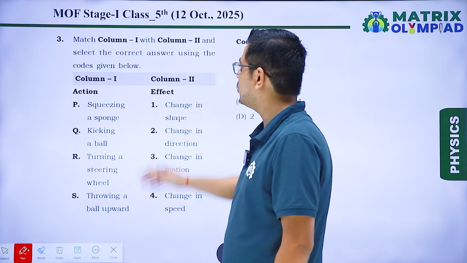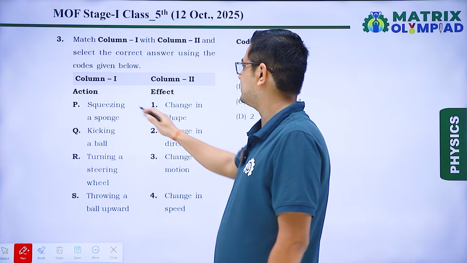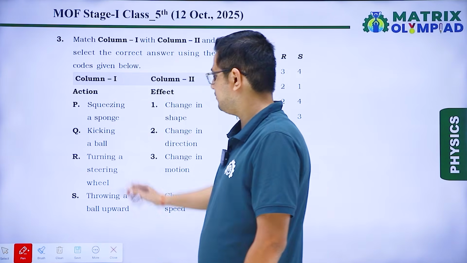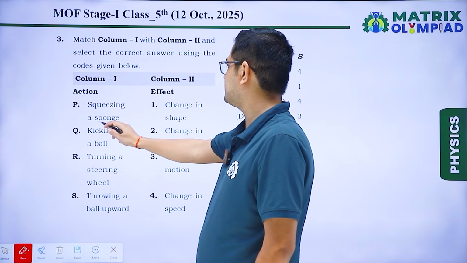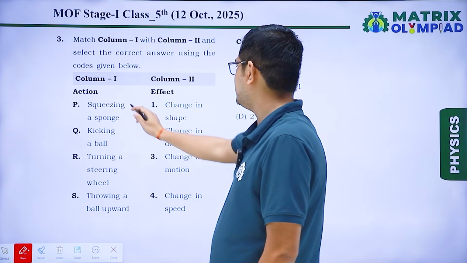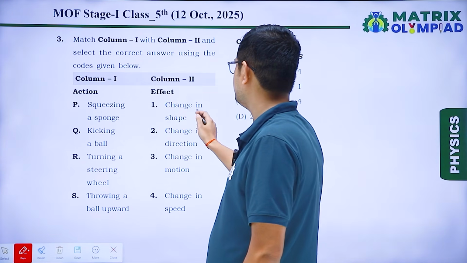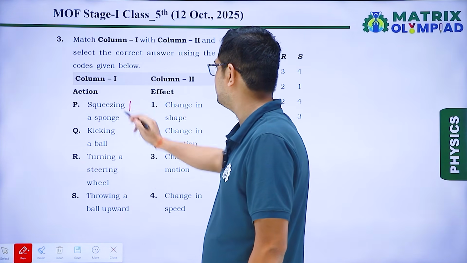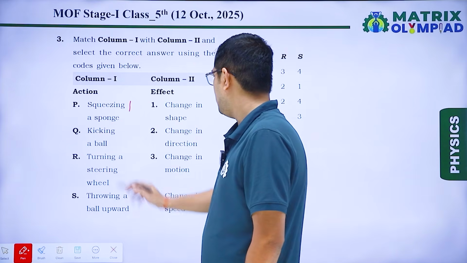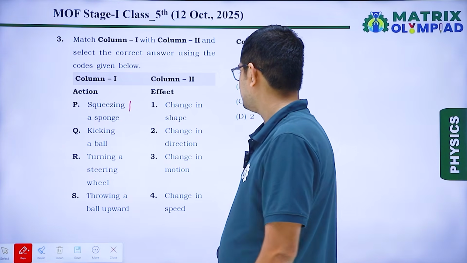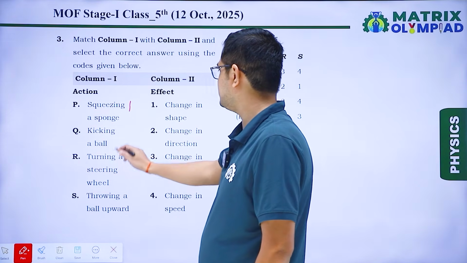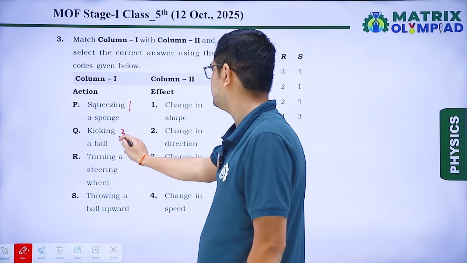So here we have two columns and we have to match the connecting things. Okay. So the first is squeezing a sponge. So by squeezing a sponge, that will create change in shape. So for P, I will write 1. Kicking a ball. Kicking of ball, that means change in motion. That means for Q, I will write 3.